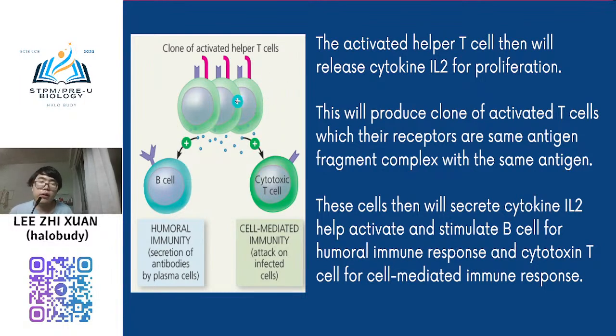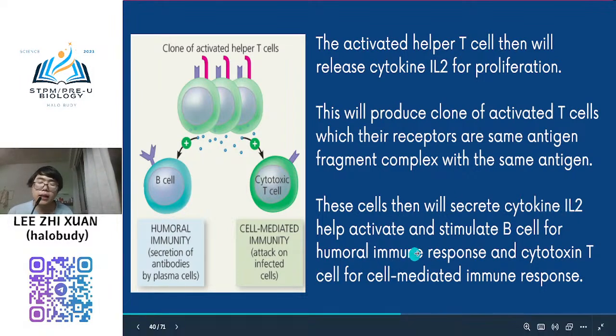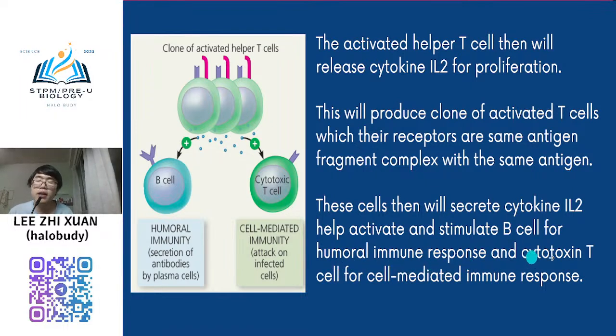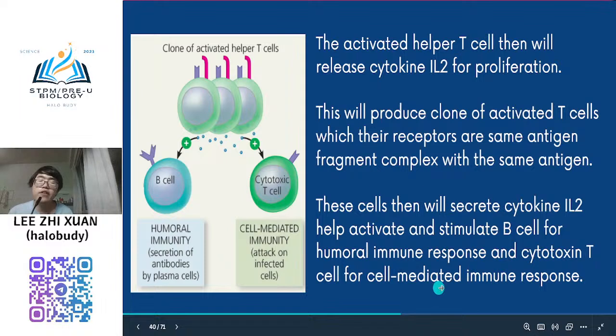So all these activated helper T cells can only recognize A antigen. It already says helper, right? So this helper T cell will give the signal to the B cell and also the cytotoxic T cell. It will secrete the cytokine IL-2 to help activate and stimulate the B cell for humoral immune response and the cytotoxic T cell for cell-mediated immune response.